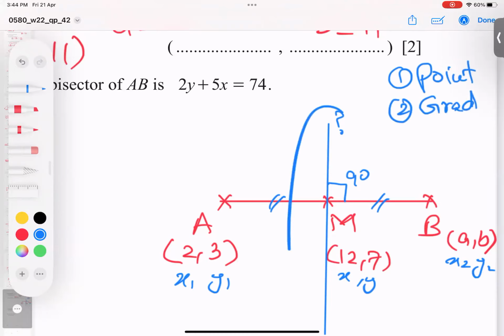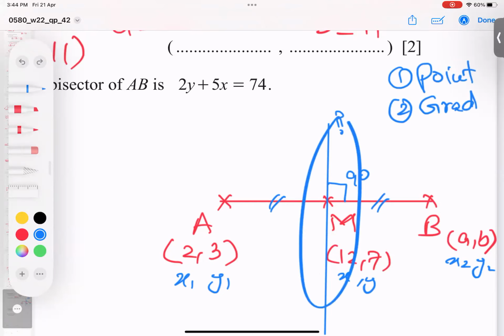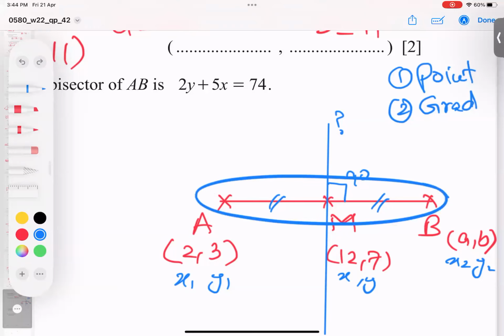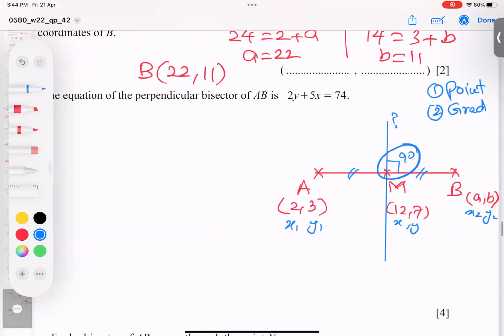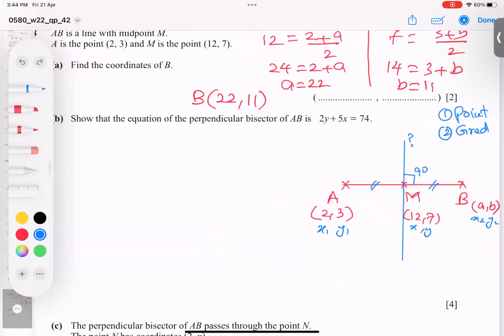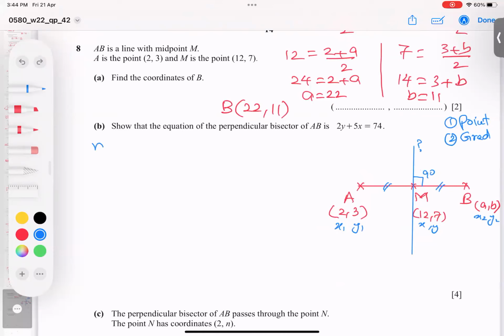So do we have a point that lies on the blue line? Yes, we have it. Do we have the blue line gradient? No. First we find the gradient of the AB line, and then take the negative reciprocal to get the blue line gradient. Logic: whenever 90 degrees is given, always use the negative reciprocal. So let's start with the gradient of the AB line.